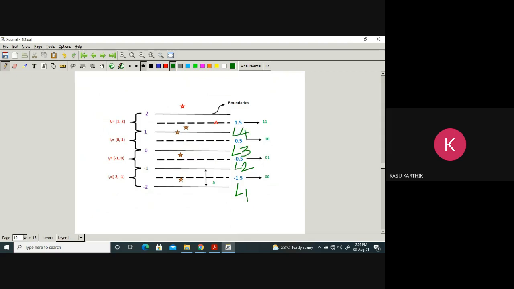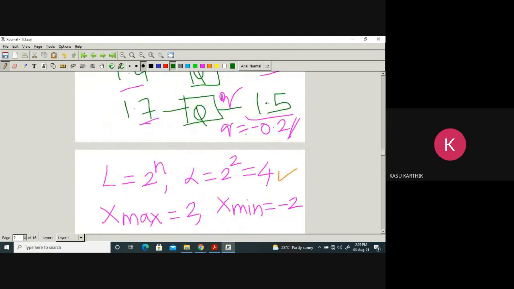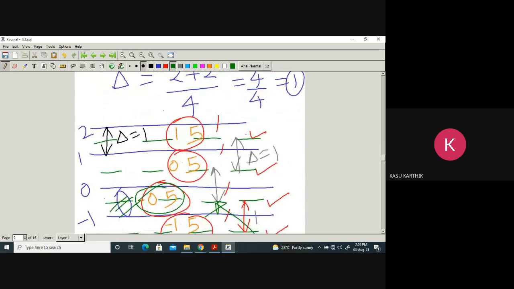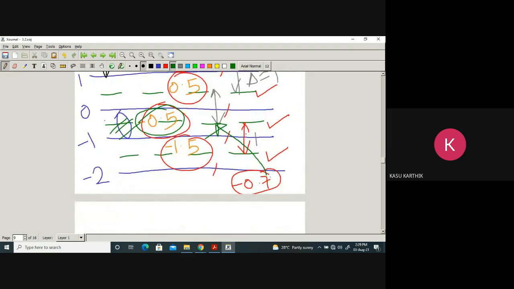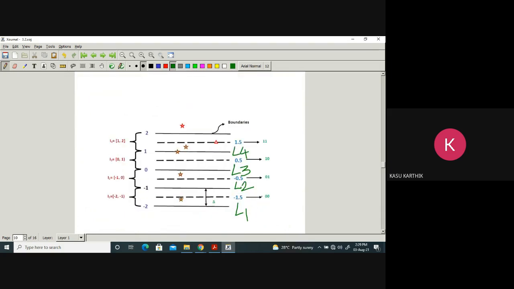Now, here I am directly encoding. Why encoding? Because we have taken a 2-bit encoder. A 2-bit encoder means you get 4 code words, 2 power 2. What are they? 00, 01, 10, 11. So I am allocating 00 to the first level, 01 to the second level, 10 to the third level, 11 to the fourth level. But don't think that minus 1.5 is encoded as 00. No.